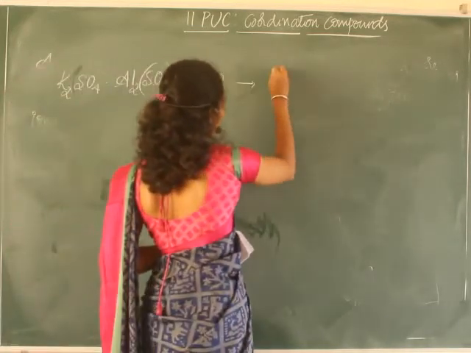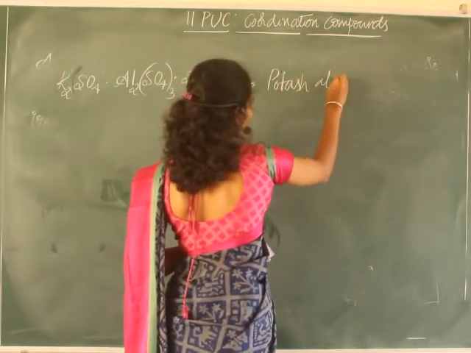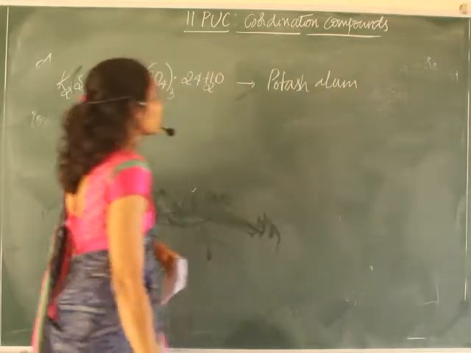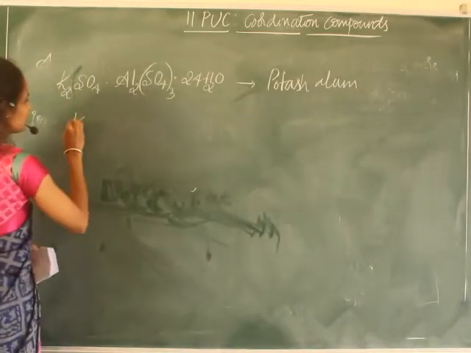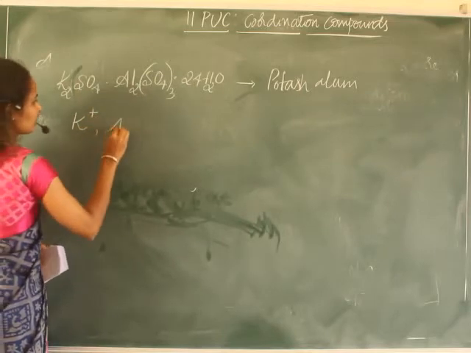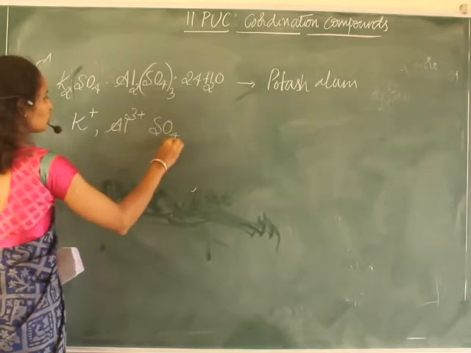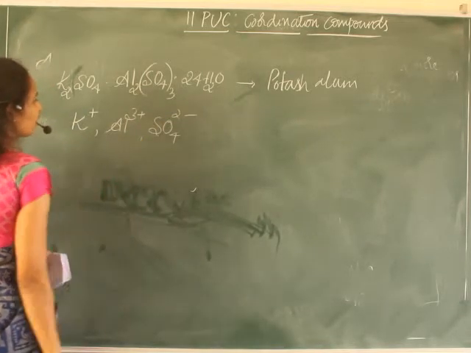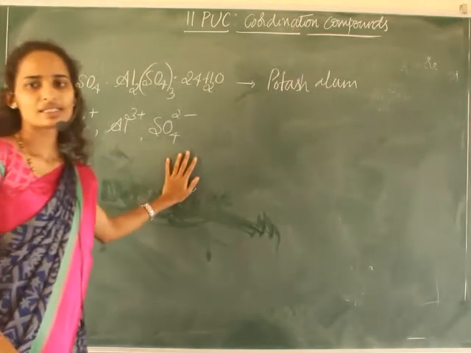It is called potash alum, and it ionizes as K+, Al3+ and SO4 2-. The solution will test for potassium, aluminum and sulfate ion.